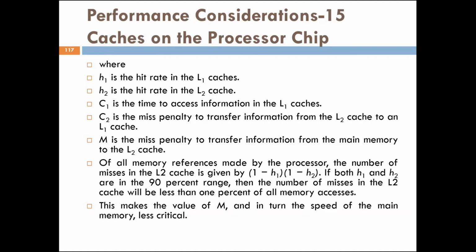Of all memory references made by the processor, the number of misses in the L2 cache is given by (1 minus H1) into (1 minus H2). So if both H1 and H2 are in the 90% range, then the number of misses in the L2 cache will be less than 1% of overall memory access. Now this makes the value of M, and in turn the speed of the main memory, less critical.